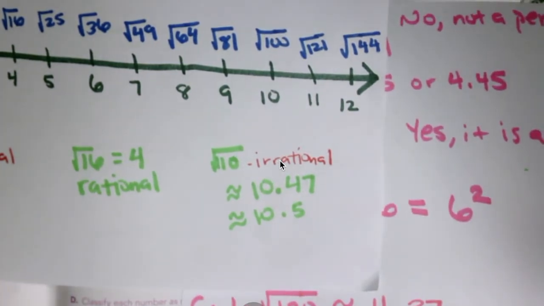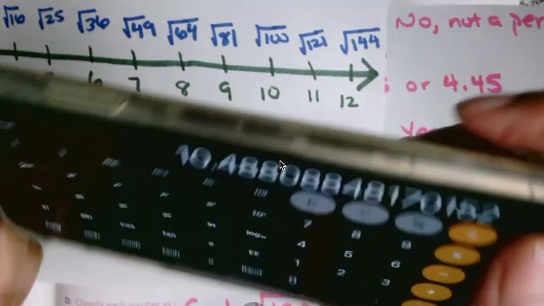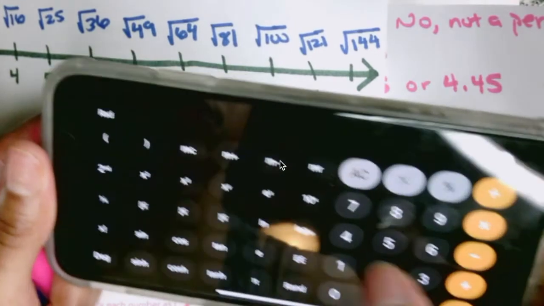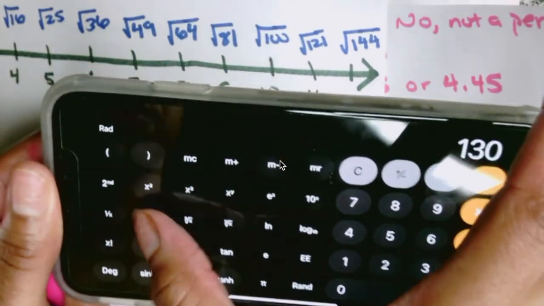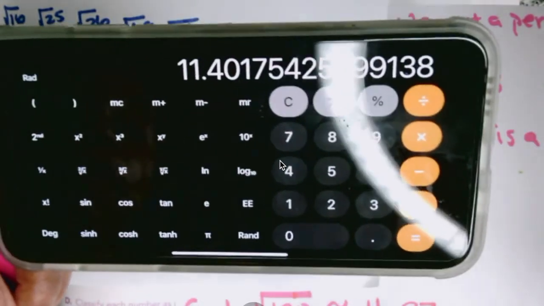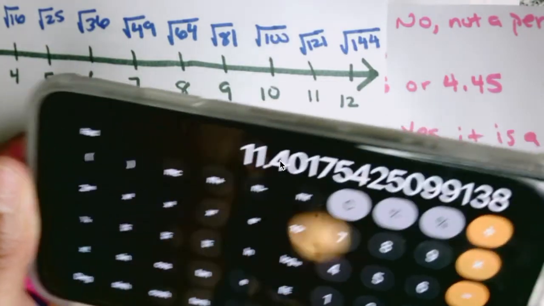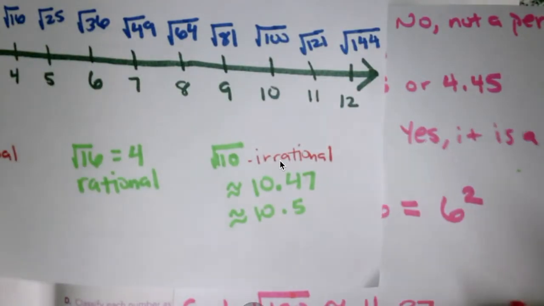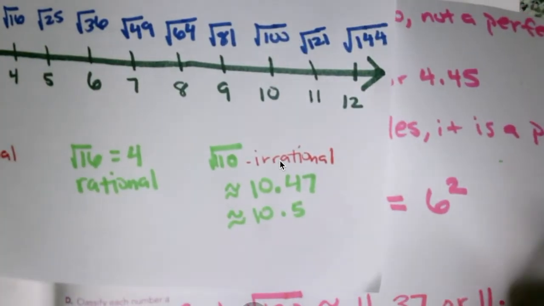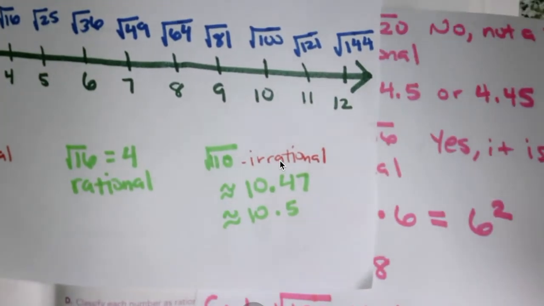Let's check to see if we got it right. So 130, take the square root of that. It's 11.4. See, we were close. I was trying to be extra. So 11.4, approximately. Let's keep going.